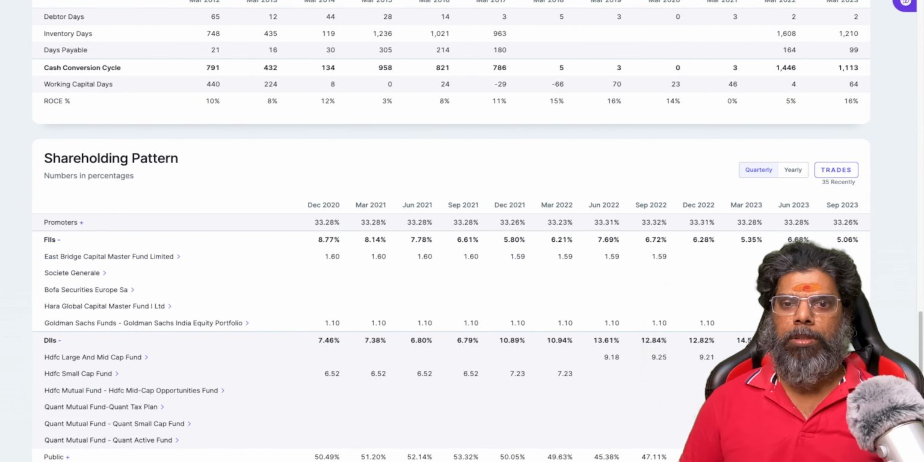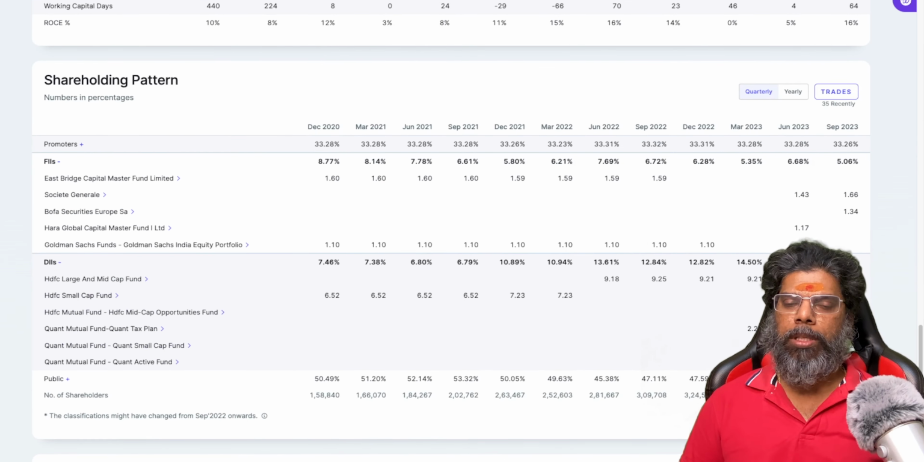Let's see what the FII and DII are holding. FII: BofA, Goldman Sachs. I don't see Goldman Sachs this year. I don't know what happened there. They have withdrawn or what, but they are completely out, I guess. It's not there. So Hara Global, BofA. So a good amount of FIIs are investing in this. If I see DII, HDFC, Quant. Quant is the one which I am more fond of. I like the fund house basically.